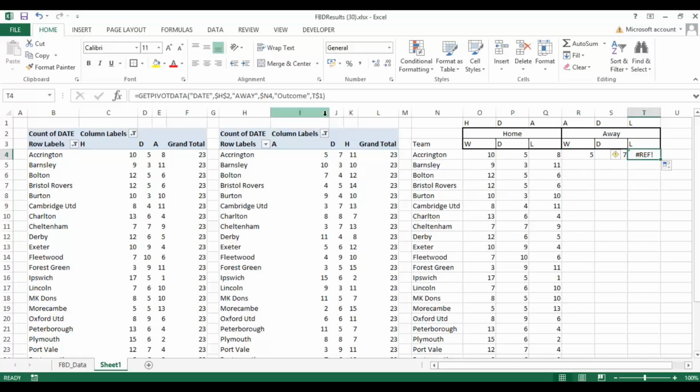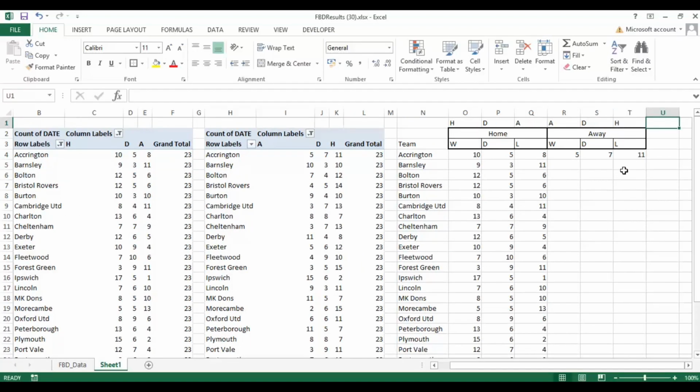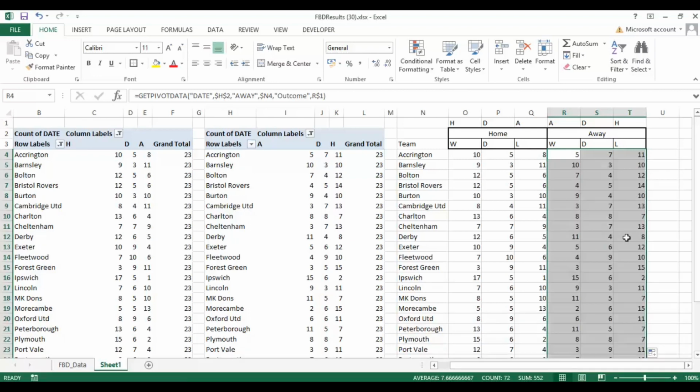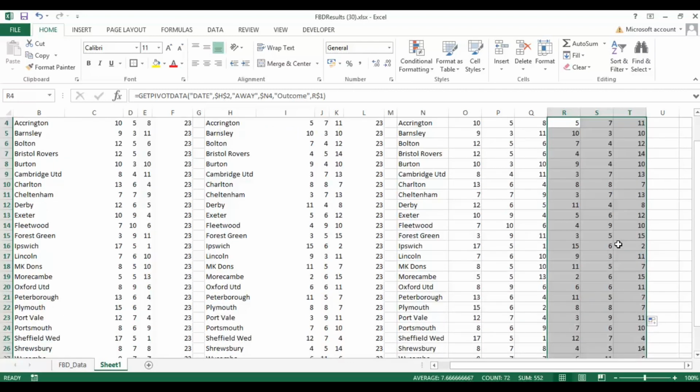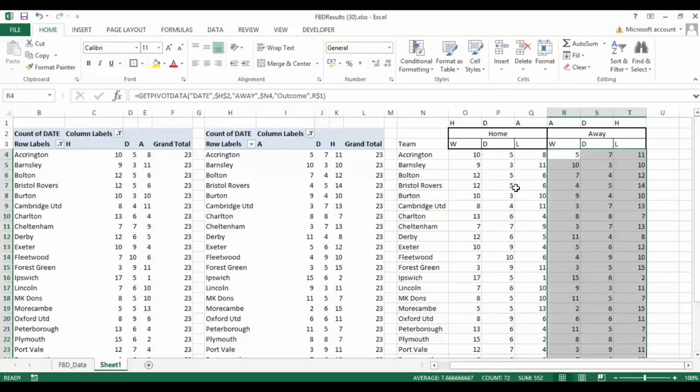What's happened there? I put in an L. My mistake. There you go. So you can see straight away if you make an error. Somebody's probably shouting at this video before I did that, knowing that that was going to happen. But we've created there the basis of a league table.